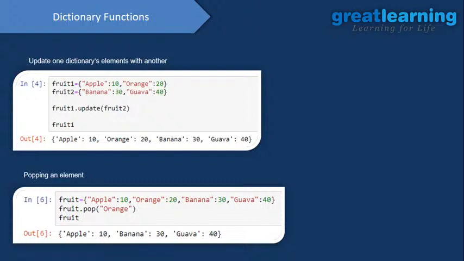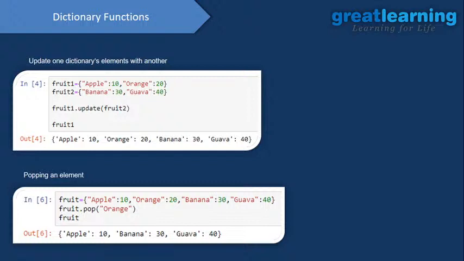I got a question: can we change a key? No. If you want to change something, you can update the value of the key, and you can add new data to your dictionary. And a key is always unique, right? Now if you want to delete one key from your dictionary, how can you do that? Using the dot pop function.